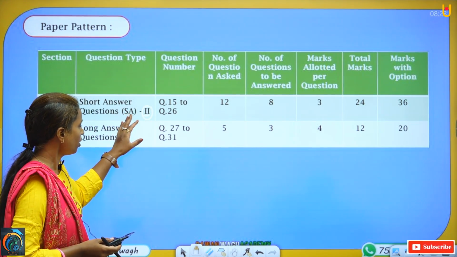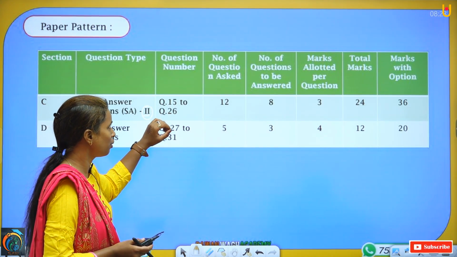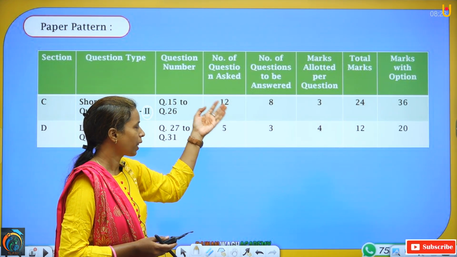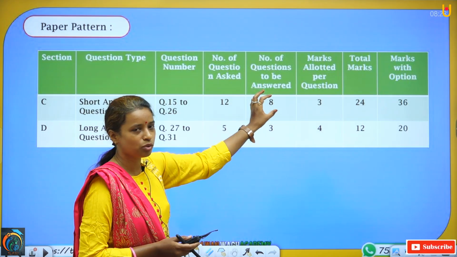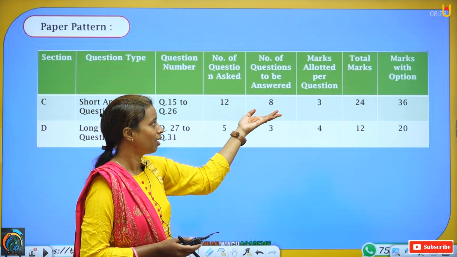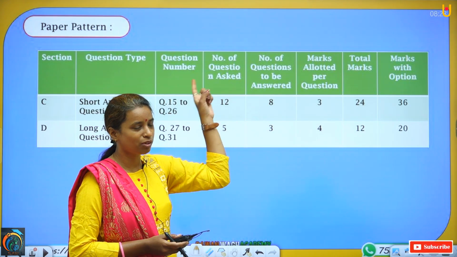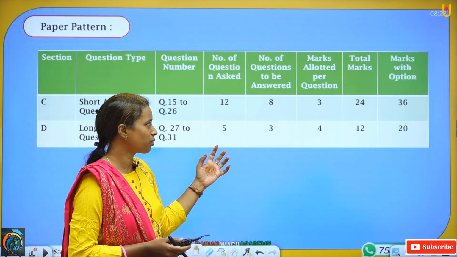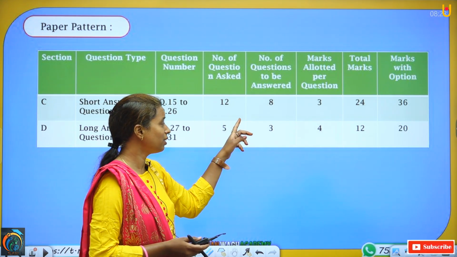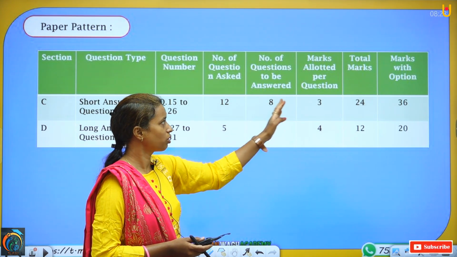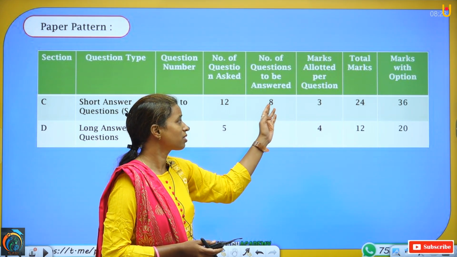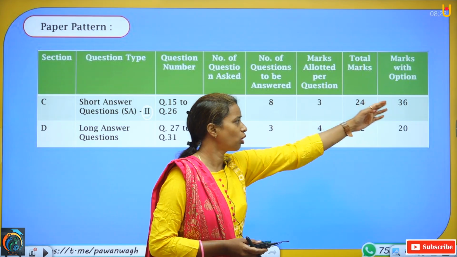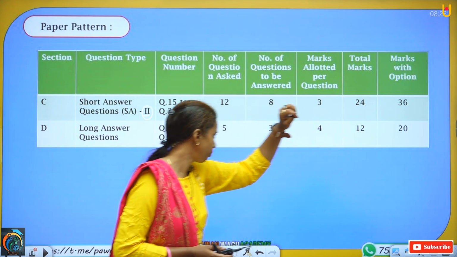Okay. Now again, here how many questions are coming? Again 12 questions, that is from question number 15 to 26. 12 questions are there, and from that 12 questions, you have to solve any 8 questions. And again, in question number 1 and 2, we have seen 1 question for 1 mark. In question number 3 and 4, we have seen 1 question for 2 marks. And here we are going to see 1 question for 3 marks. That means 3 8s are 24. Again, you are getting 24 marks total, and marks with option will be 36.